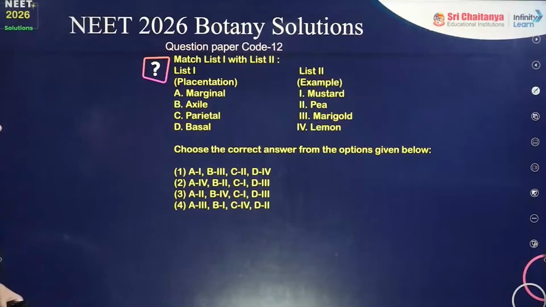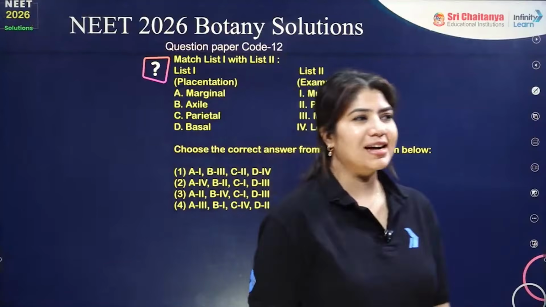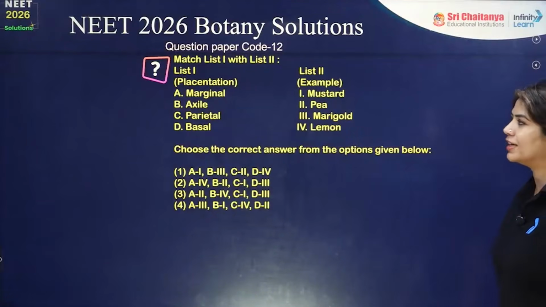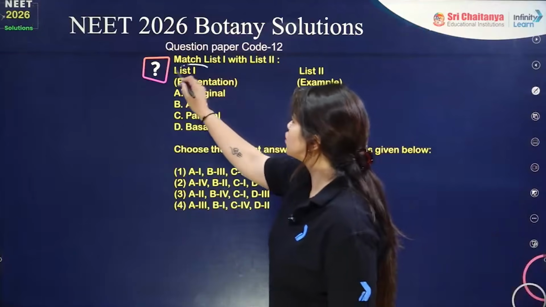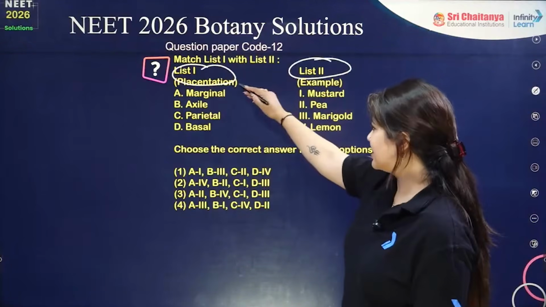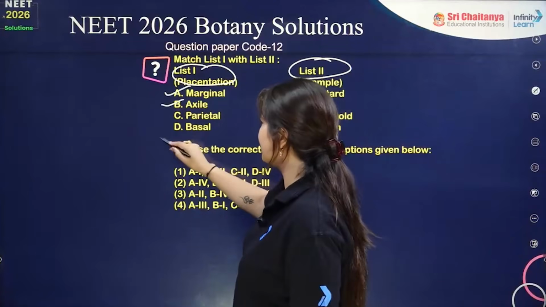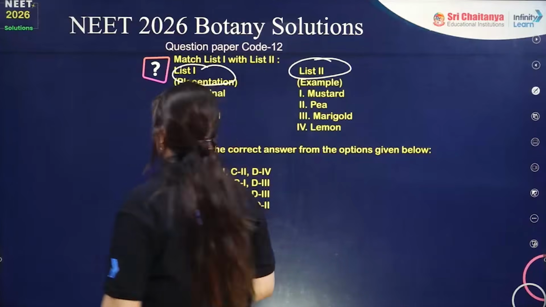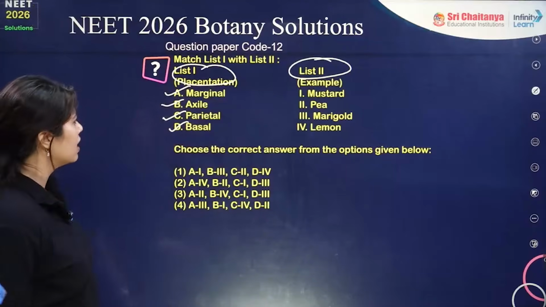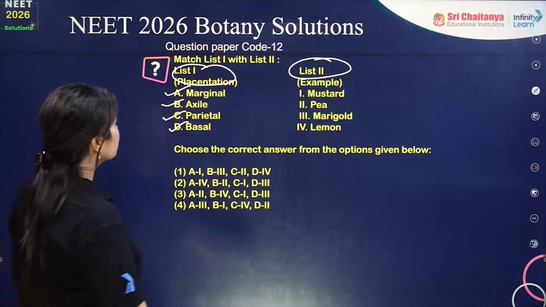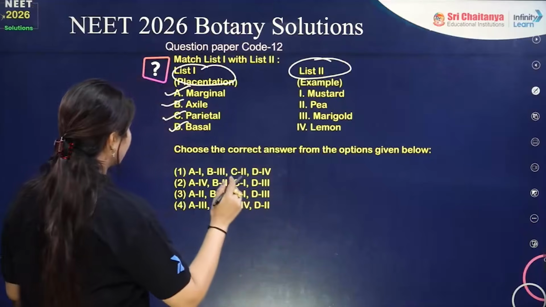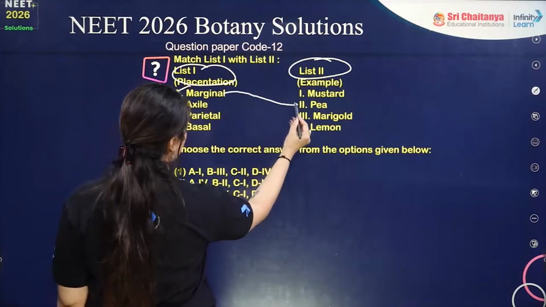Next question is a commonly asked question from morphology. We have placentation: list 1 here, list 2, placentation and the example. We have marginal, axile, parietal, basal. Parietal, wherein the ovules are at the periphery. Marginal, wherein the ovules are at the margins. So ovules will be at the margin in the pea plant.